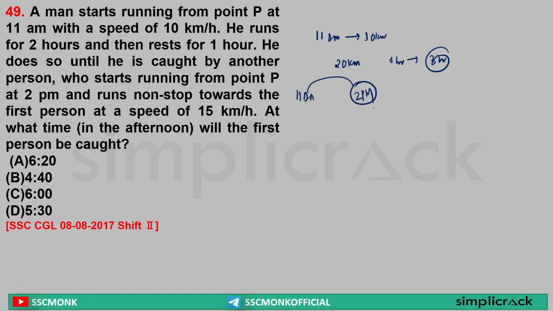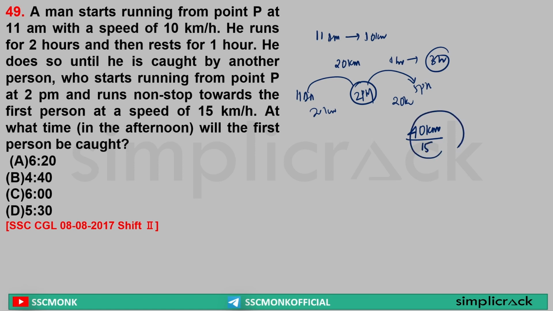Yes or no? Yes. Now again in the next 3 hours, that means by 5 pm, how much distance will he have covered? 20 km. Here 20 km distance covered. So total distance covered is equal to what? 40 km. This has to be reached by the second person who is running at 15 km per hour.